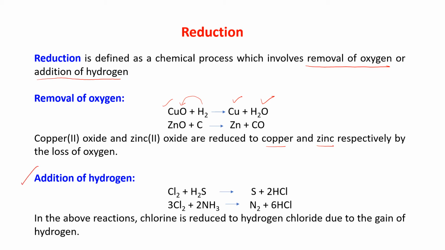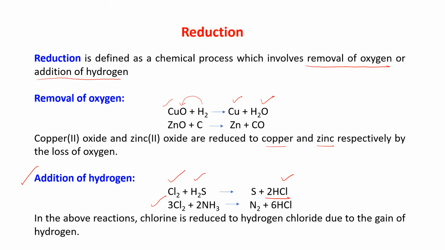Next is addition of hydrogen. See the example Cl2 plus H2S. It is forming 2HCl. That means hydrogen is coming out from sulfur and adding with chlorine, and sulfur is free. Now 3Cl2 plus 2NH3.